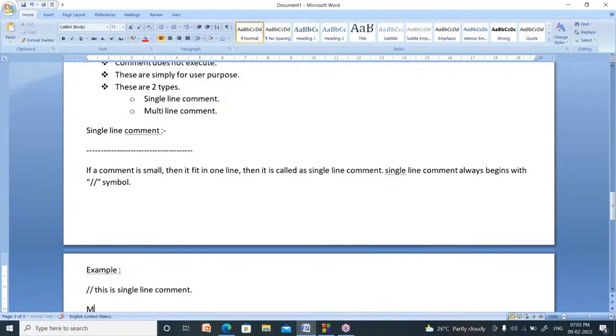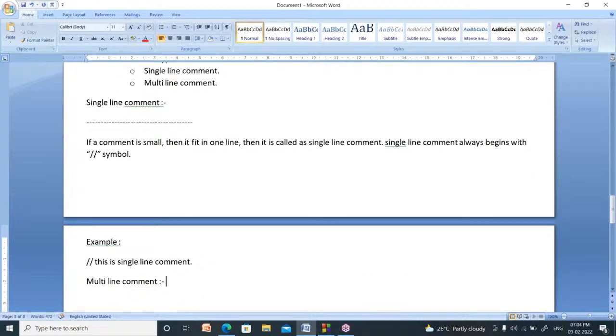Now what about multi-line comment? Multi-line comment is nothing but a comment which is large, which is lengthy.